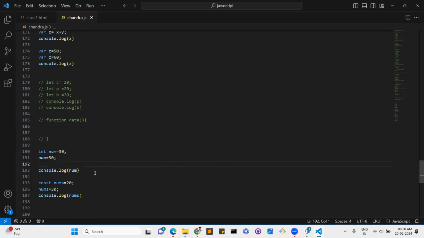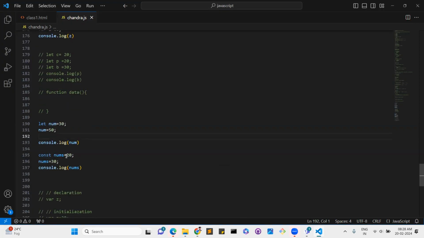Whatever you declare as a key value by using const, that is the unique one. You can't reuse that key value anywhere. So most of the developers use const only. In my real time projects as well, we use const in most cases. Some cases we can use let, but 90% we use const only because it comes as unique key values. You can't reuse those key values.